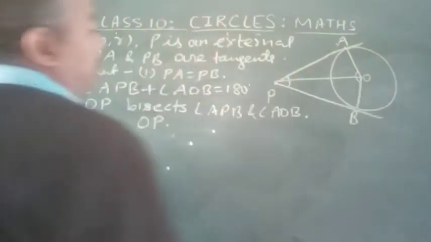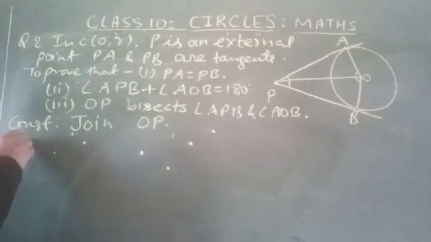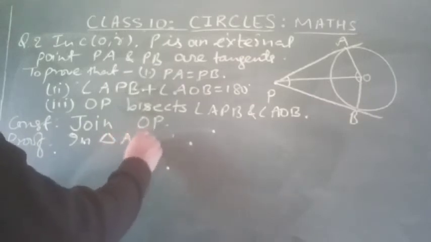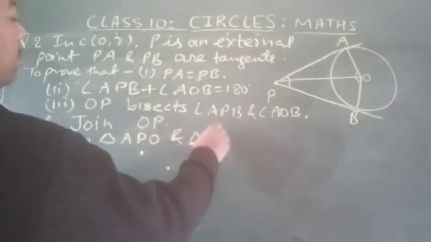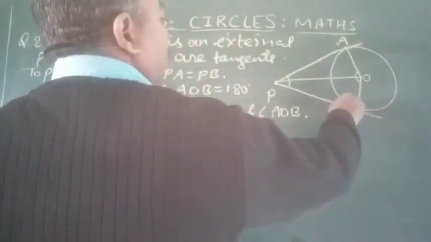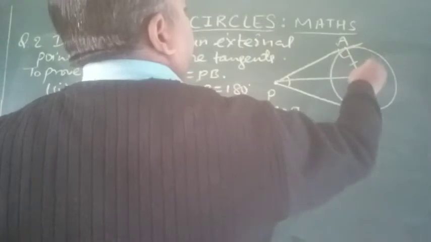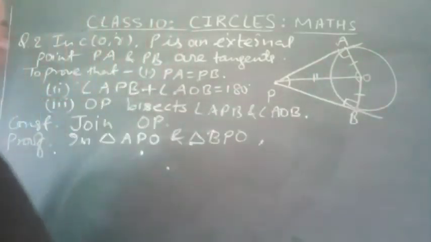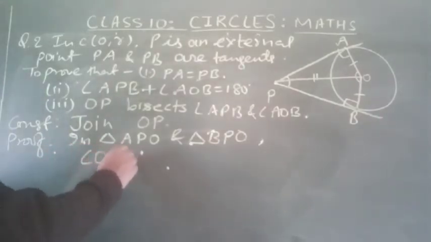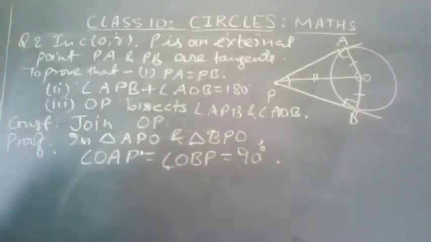Now look at triangles APO and BPO. Here, first point, it is 90 degrees, 90 degrees. Second point, it is the radius. Third point, it is the common side. So angle OAP equals angle OBP equals 90 degrees, a right angle.